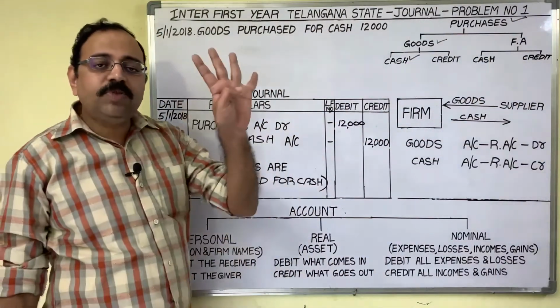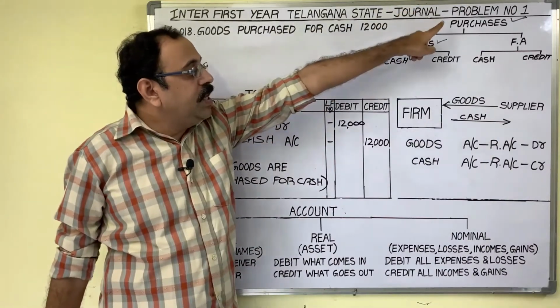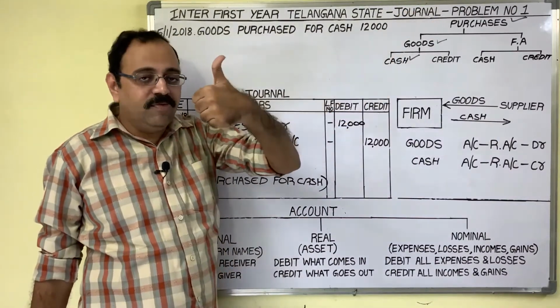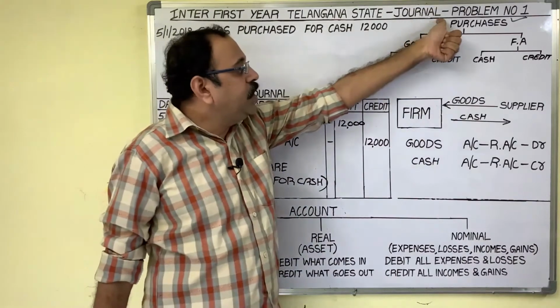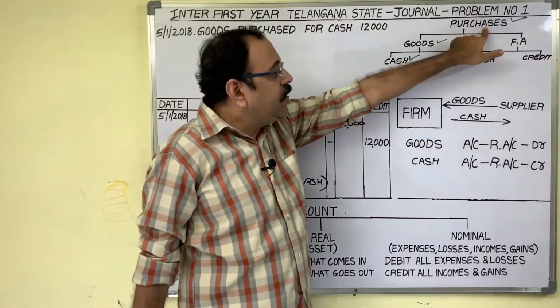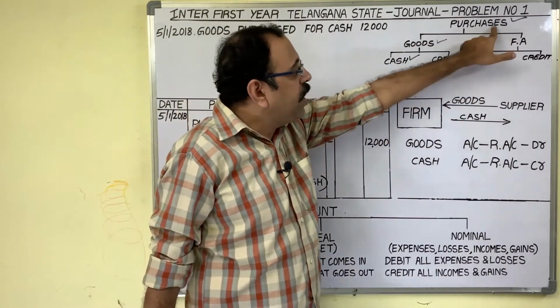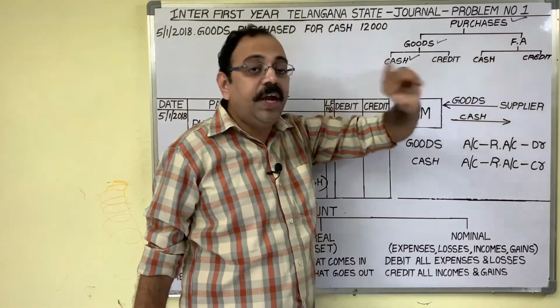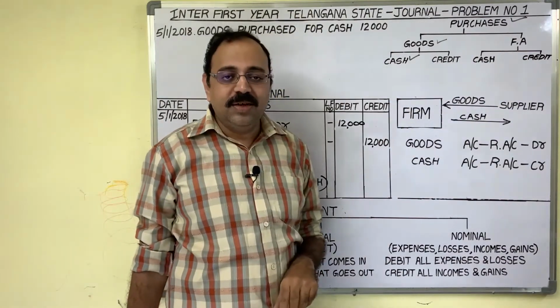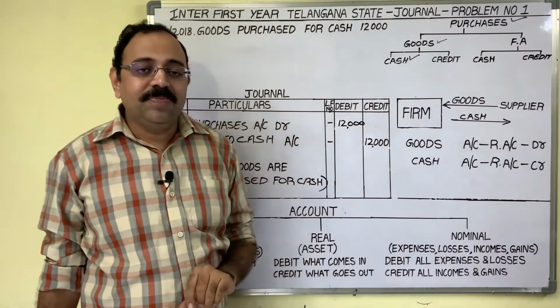There are four types of purchases, no? Goods purchased for cash, first. Purchase of goods on credit, second transaction. Purchase of fixed asset for cash, third transaction. Purchase of fixed asset on credit, fourth transaction. Like sales, purchases are also four.